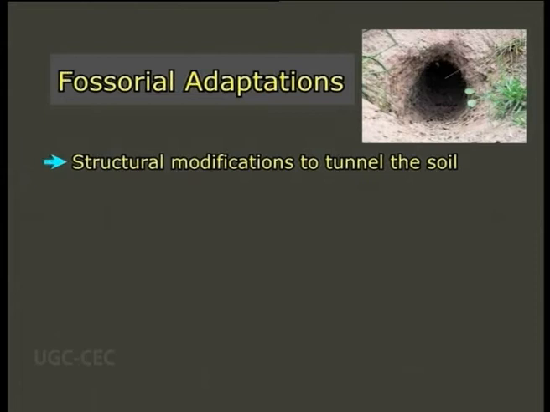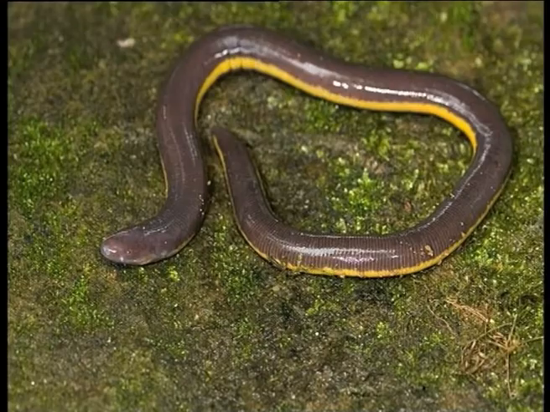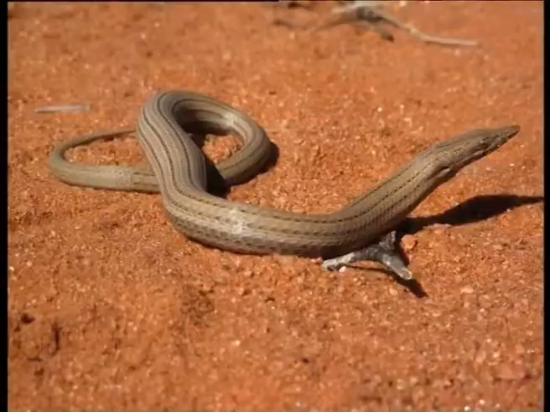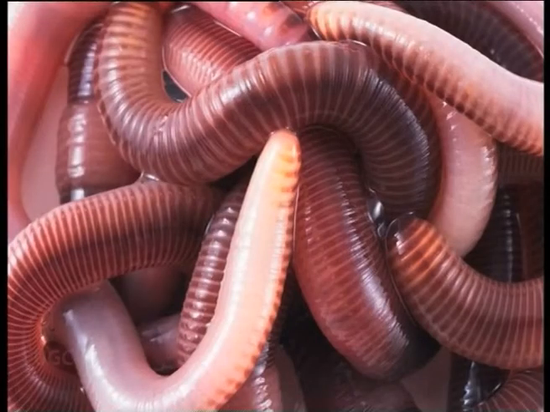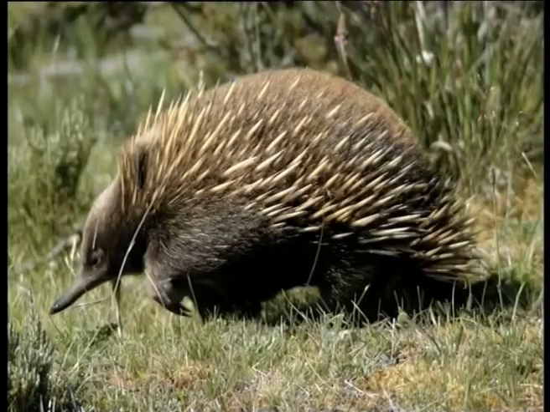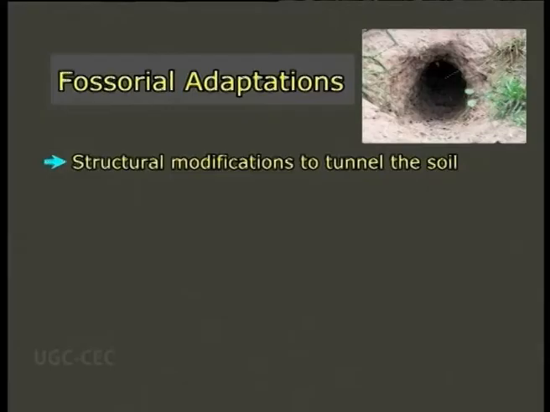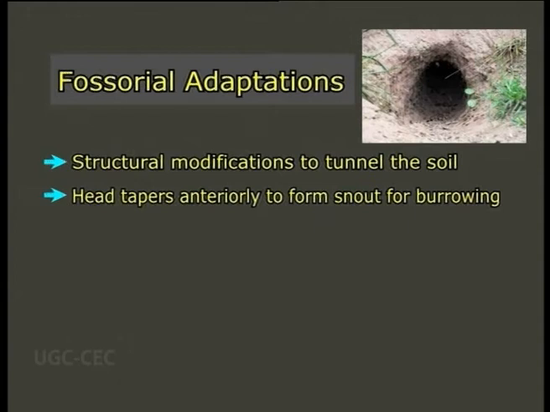The body contour is either cylindrical, for example, Ichthyophis, limbless lizards, snakes, earthworms, etc., or spindle shaped or fusiform, for example, Talpa, echidna, etc., so as to offer least resistance to subterranean passage. The head tapers anteriorly to form a sort of snout for burrowing. The tail is short or vestigial.